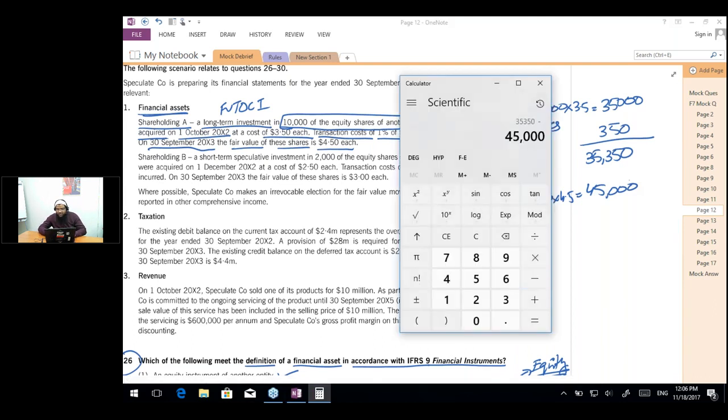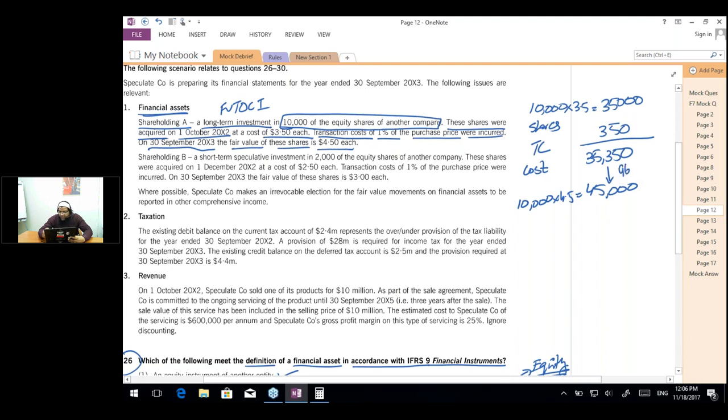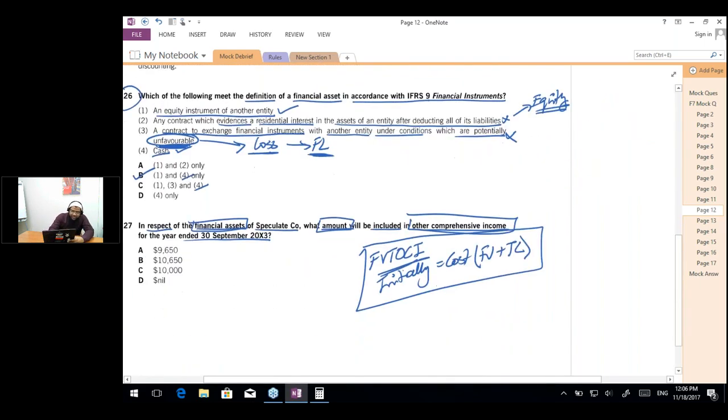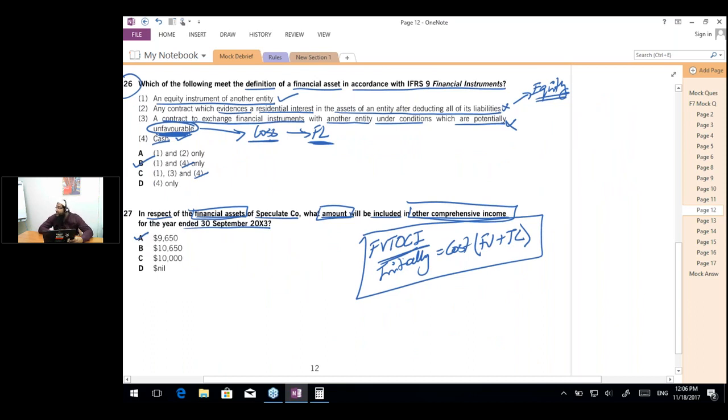So the increase is actually 9,650, which should be taken to the OCI. So 9,650 is the right answer. You can take the snapshot so that I can move towards the question. So the answer in this case is going to be A, 9,650. So initially we have recorded at the cost, which is the fair value plus the transaction cost.